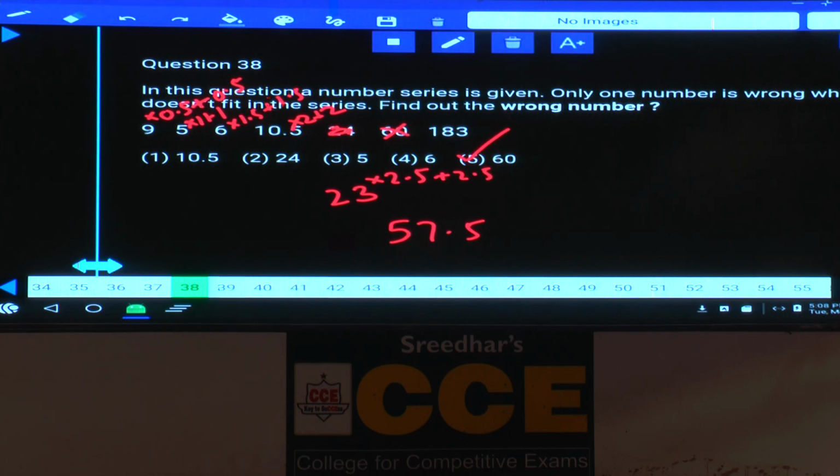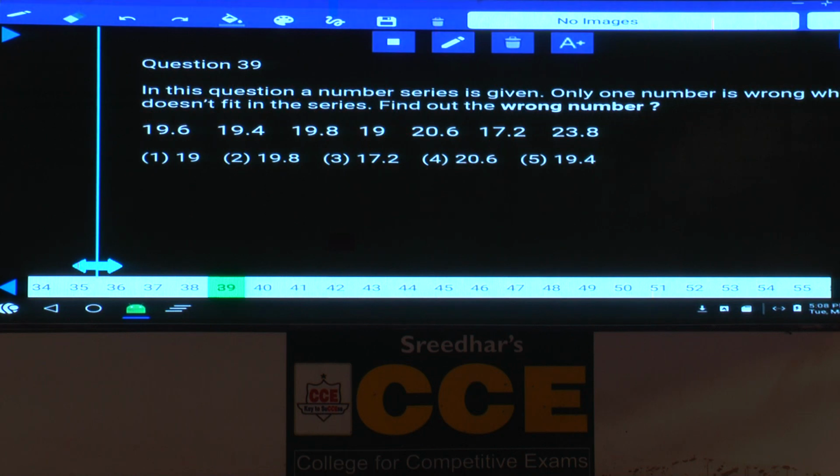Then, question number 39. Now, if you observe here, in all these numbers, there is only one decimal, isn't it? Hence, cancel this decimal. That means multiply each of these numbers with 10. 196, 194, 198. Next one is 190 and 206, 172 and 238.